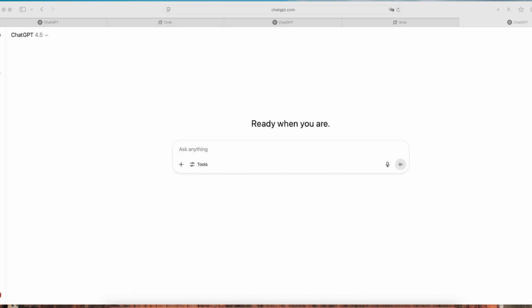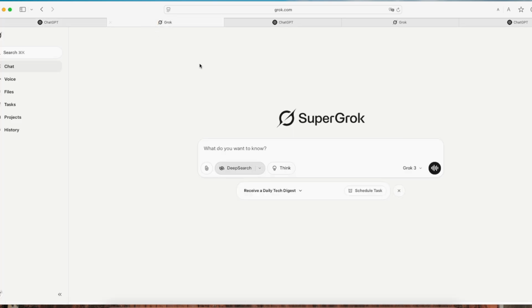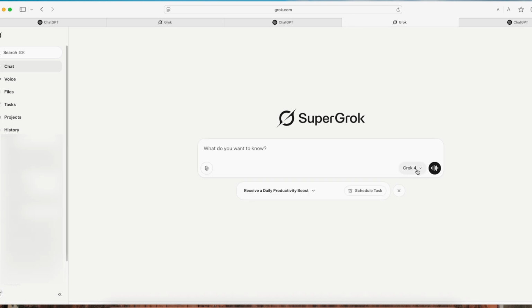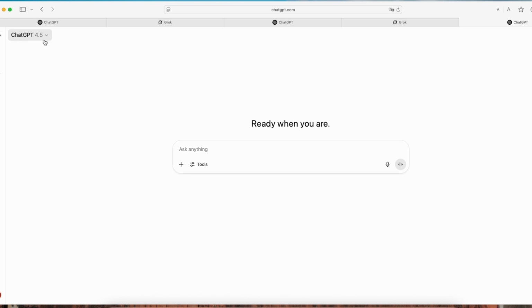Hi everyone, I want to quickly make a video comparing ChatGPT Deep Research, Super Grok Deep Research, specifically Grok 3, and the ChatGPT Agent, which combines deep research with browsing functionality. I'm also throwing Grok 4 into the mix. Basically, I'll have each of these tools create an economic report on Nova Scotia, and at the end, I'll let ChatGPT 4.5 decide which report is the most detailed and comprehensive.